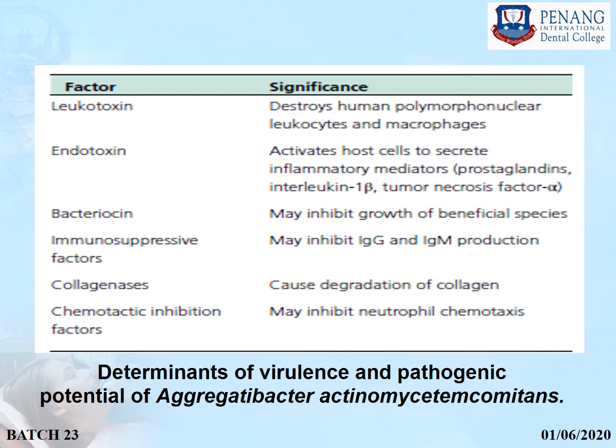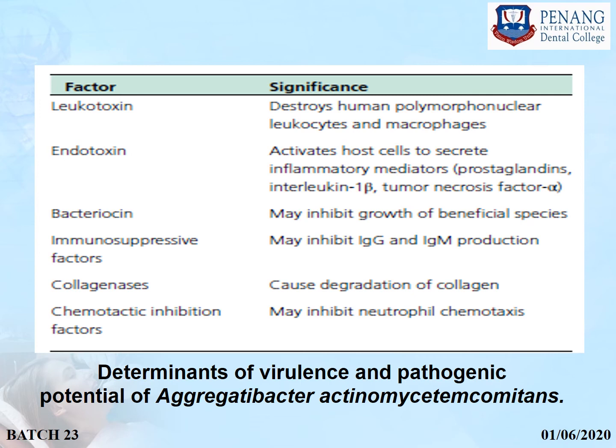Determinants of virulence and pathogenic potential of Aggregatibacter actinomycetemcomitans. This table is not given in Carranza. If you want to read more about this, you have to read Lindhe. So factors can be leukotoxin, endotoxin, bacteriocin, immunosuppressive factors, collagenase and chemotactic inhibition factors.